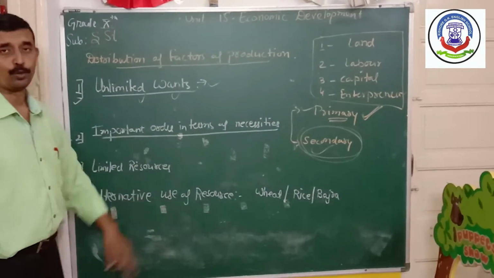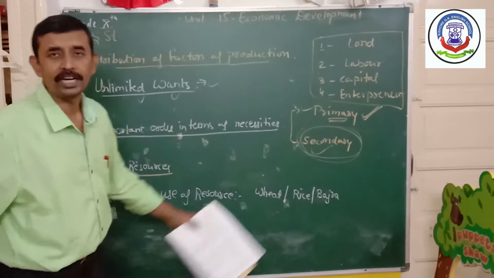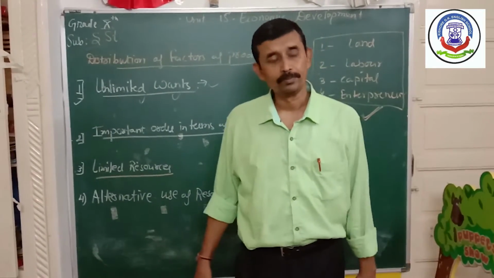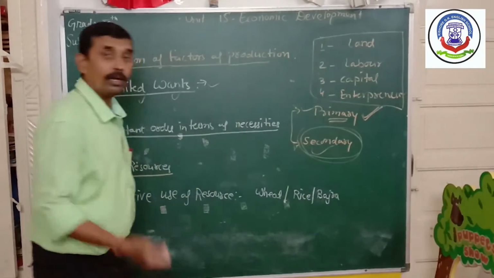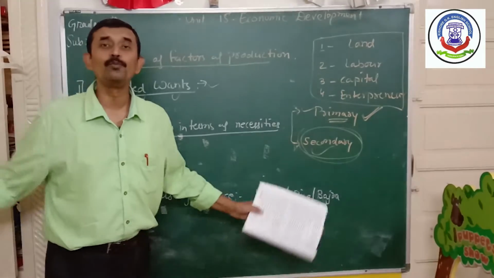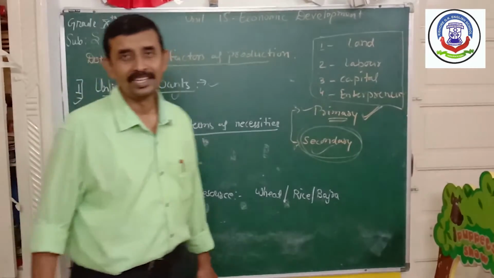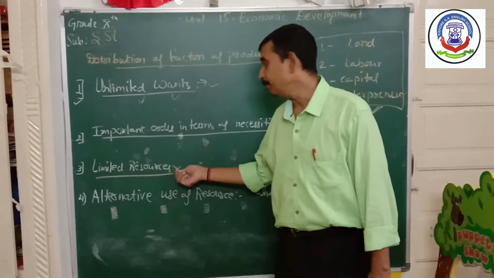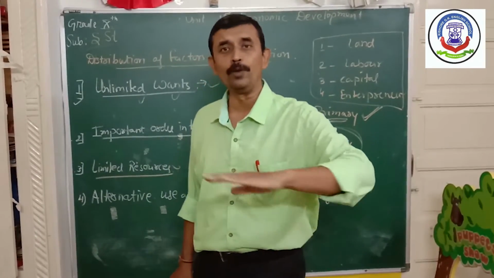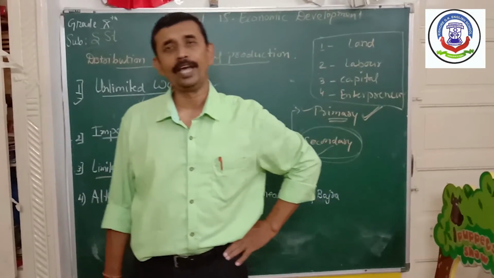Third is limited resources. See, all natural resources are created by God, but all natural resources are limited. And as we all know that the population of the world is continuously increasing. It means wants are increasing, but natural resources are not increasing. So if we continue to use them blindly, in that case the natural resources will be over, and at that time, great problem will be created for our existence.